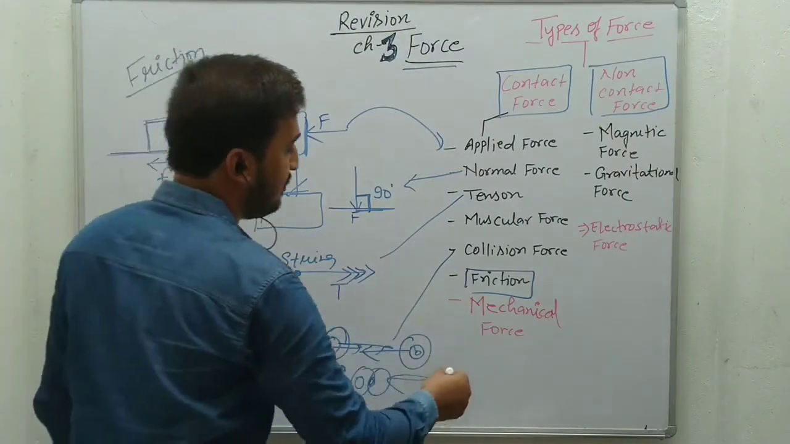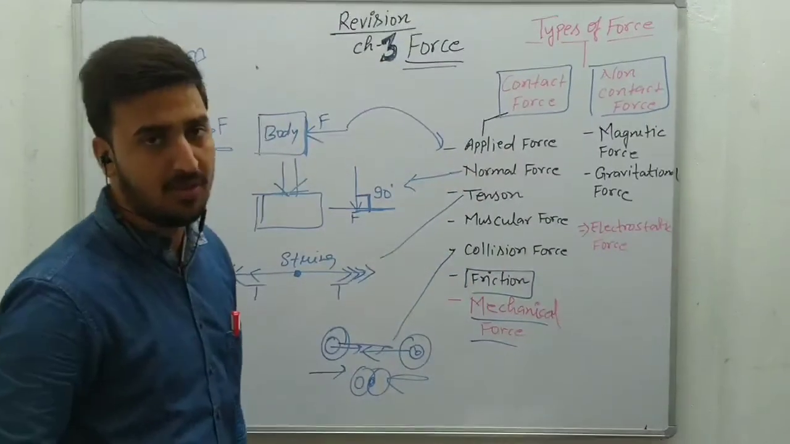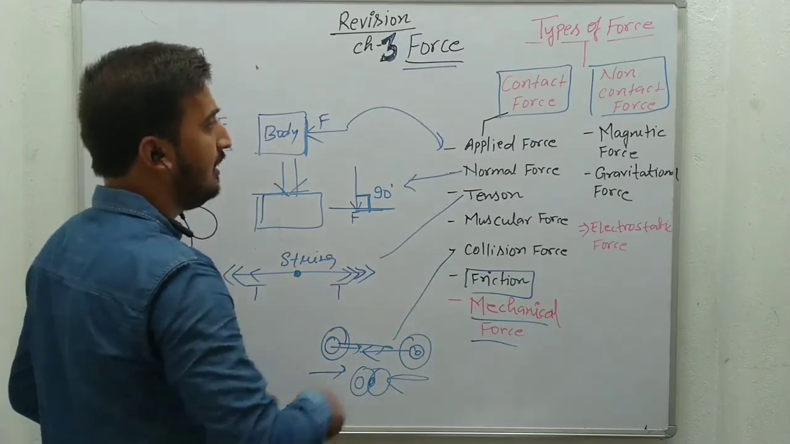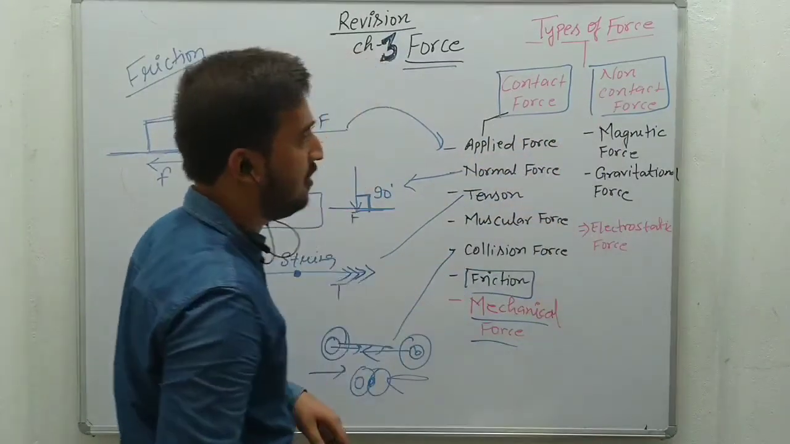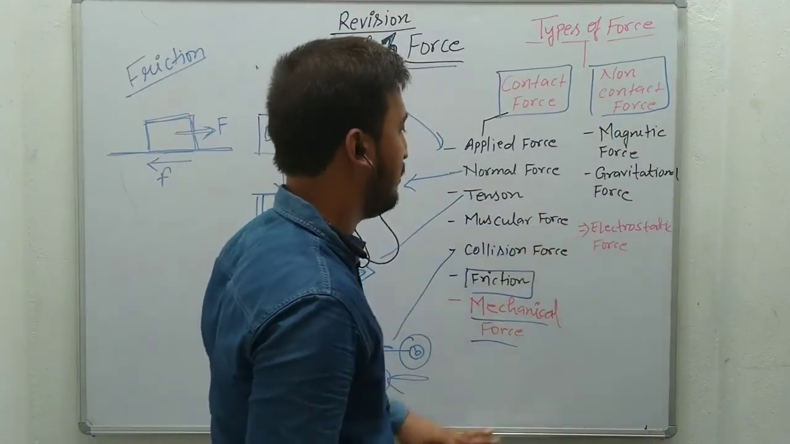Okay. Mechanical force is also a contact force. It is the force produced by a machine. The force produced in the machine is a mechanical force. Okay. Then non-contact forces. Non-contact forces are magnetic force, gravitational force, and electrostatic force.